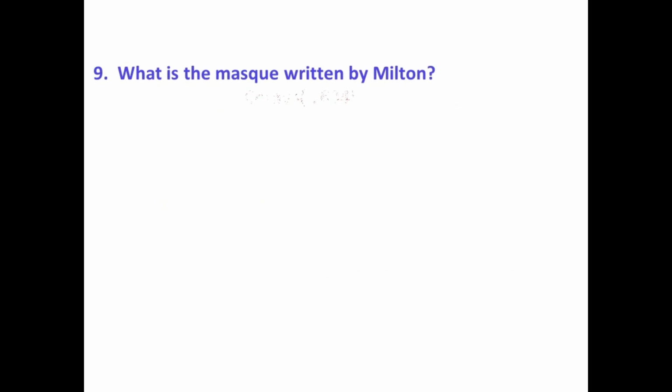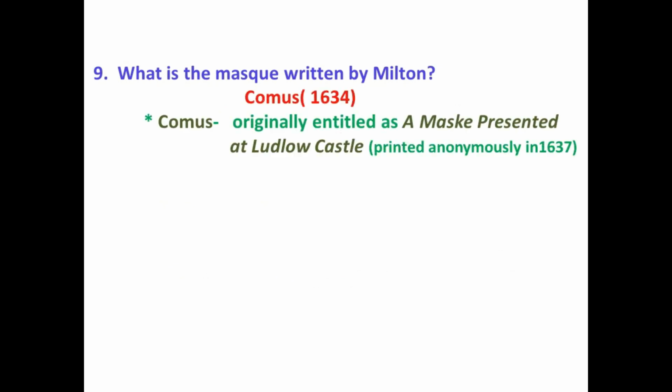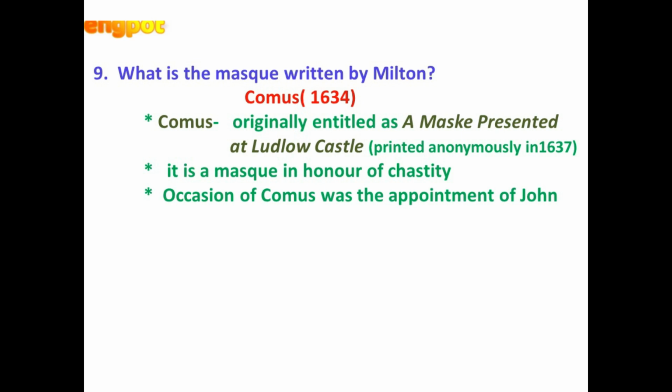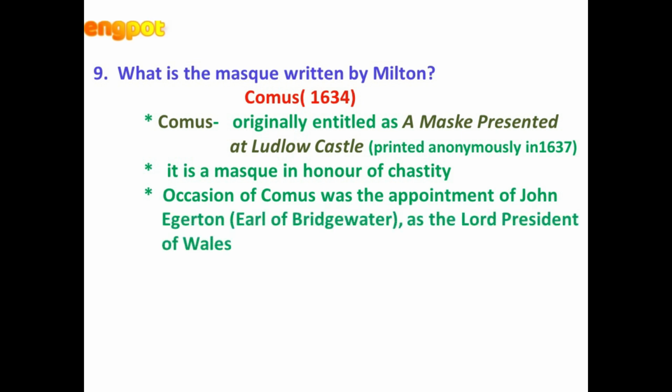What is the masque written by Milton? Comus, in 1634. Comus is originally entitled A Masque Presented at Ludlow Castle, printed anonymously in 1637. It is a masque in honor of chastity. Comus is a masque written in honor of chastity, and the occasion of Comus was the appointment of John Egerton, that is the Earl of Bridgewater, as the Lord President of Wales. So Comus is written for a special occasion.